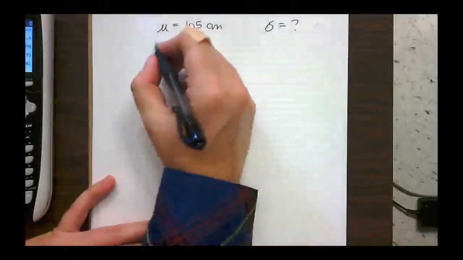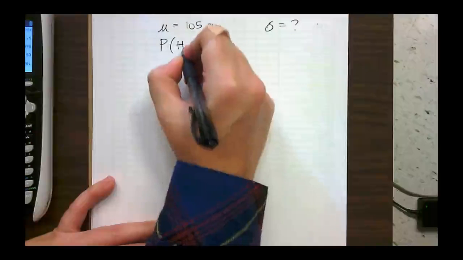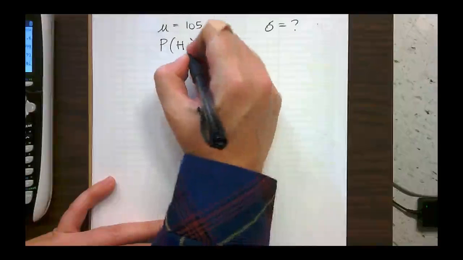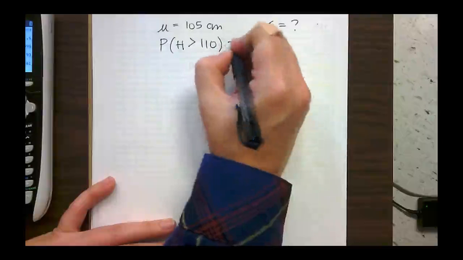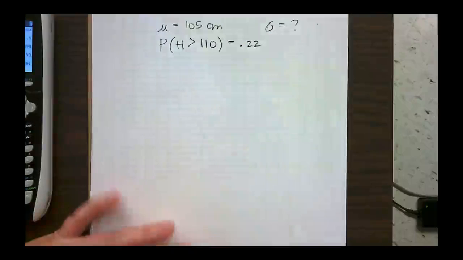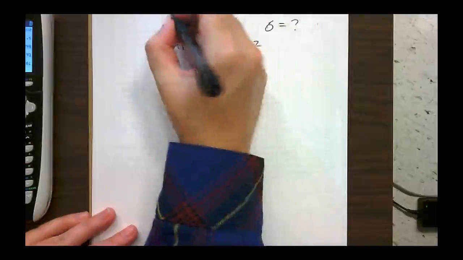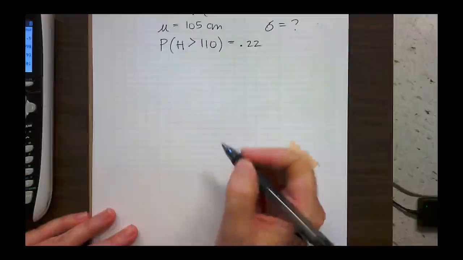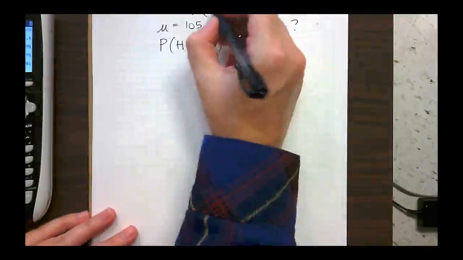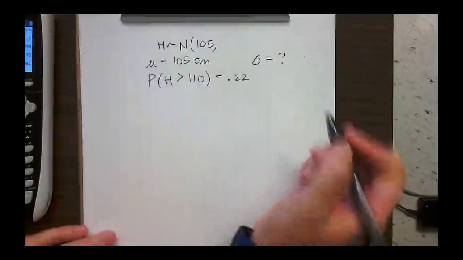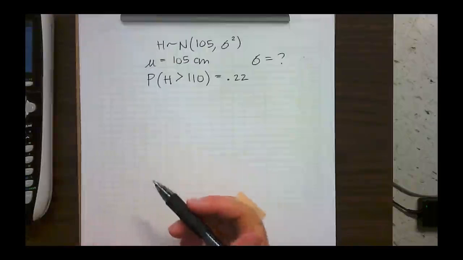The probability that a boy's height is taller than 110 centimeters is 0.22. We are assuming the heights are normally distributed with an average of 105 and variance sigma squared.